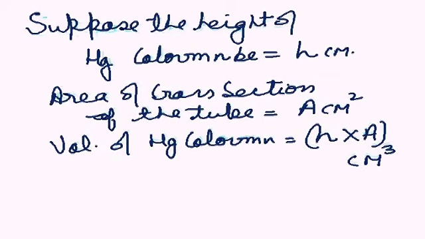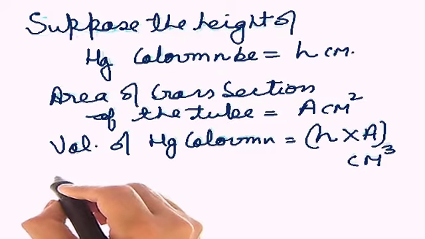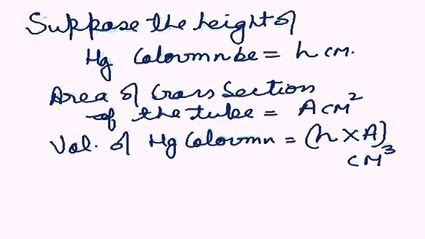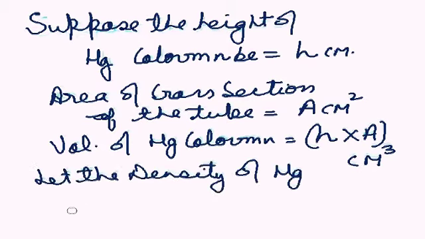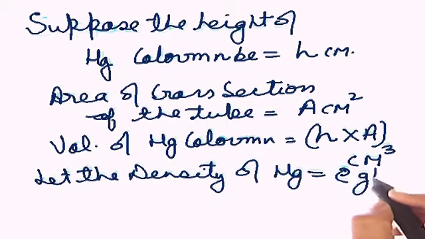I hope you are aware of the concept of how to convert volume into mass. How? With the help of density. Remember? So let's put it: let the density of mercury be rho gram per cc. Wonderful.